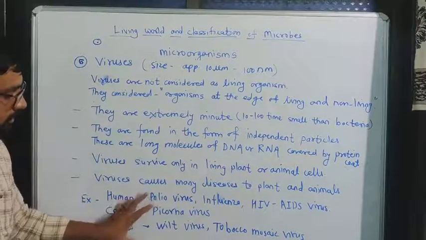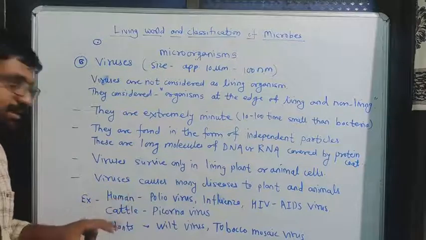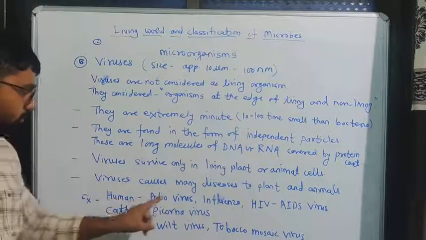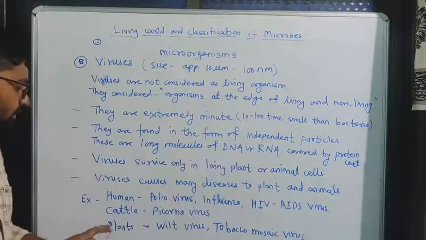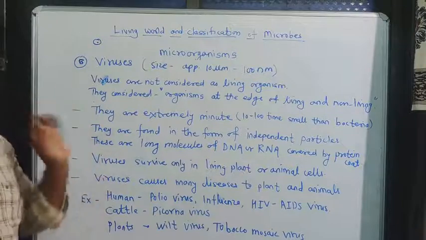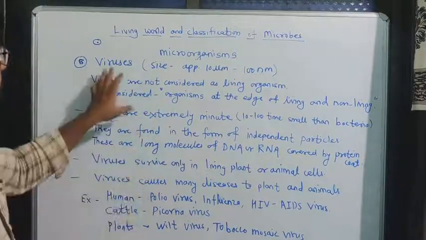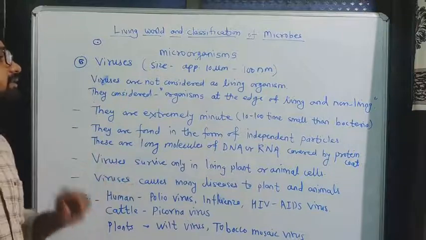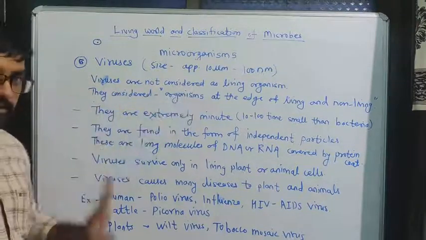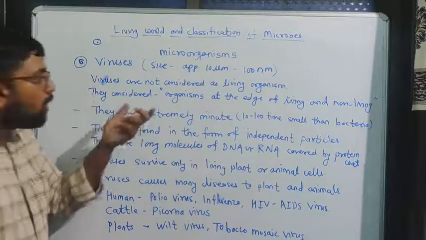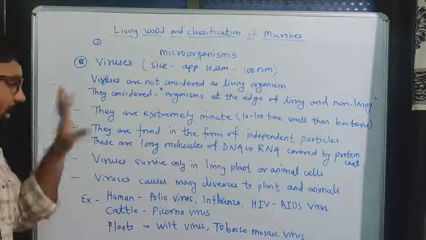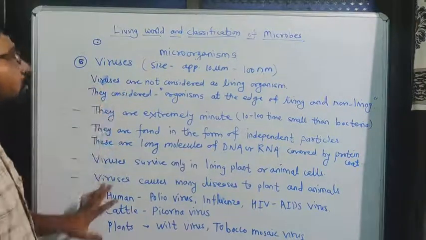So you have to remember names of these viruses that may be asked in match the pair. Okay, so human: polio, influenza and HIV AIDS virus; cattle: picorna virus; plants: wilt and tobacco mosaic virus. So these are viruses which are not considered as living organisms. They are considered on the edge of living and non-living organisms. And these are the characteristics of viruses.